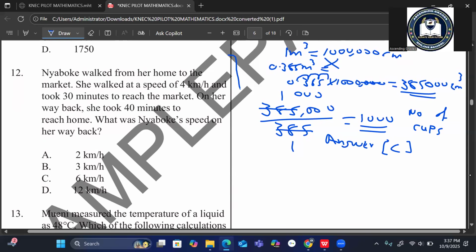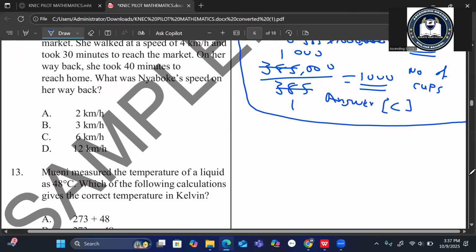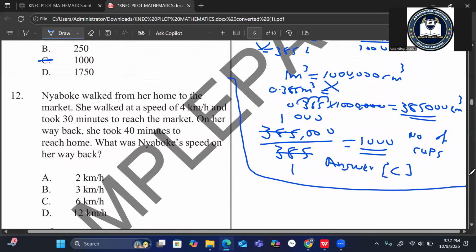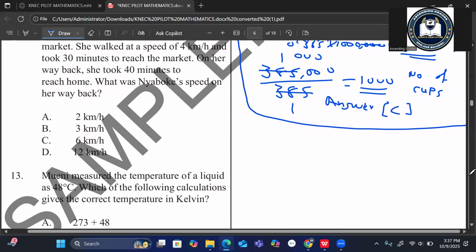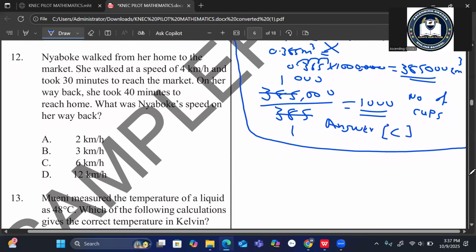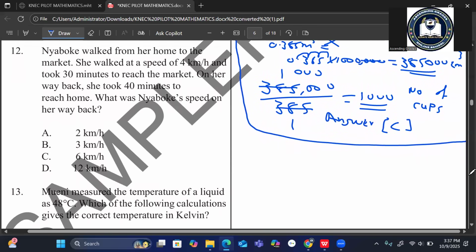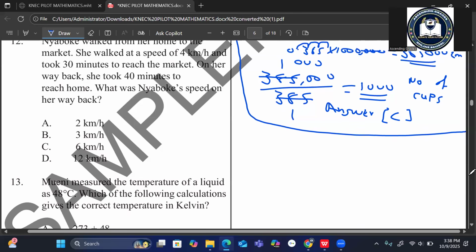This one is for part of question 11. Don't confuse. Question 12. Nyaboke walked from home to the market. She walked at a speed of 4 kilometers per hour and took 30 minutes. You're given the speed and the time taken to reach the market. On her way back, she took 40 minutes to reach home. What was Nyaboke's speed on her way back?